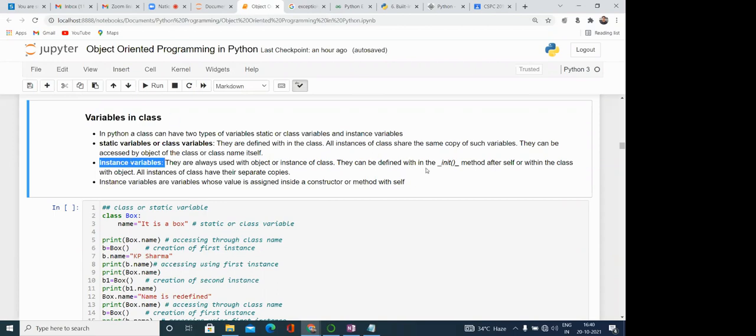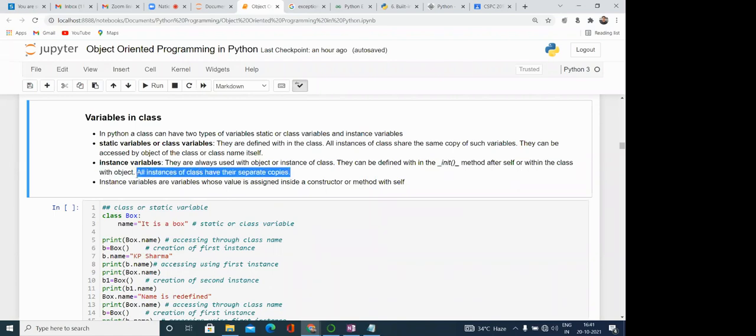They can be defined within the init method. So there is one init method in case of Python, after self, or within the class with an object. See it carefully. They are always used with an object or instance of the class. So instance variables are those variables which are within the instance, and they can be accessed only with the object of the class. They can be defined within the init method after self, or within the class with an object. All instances of the class have their separate copies.